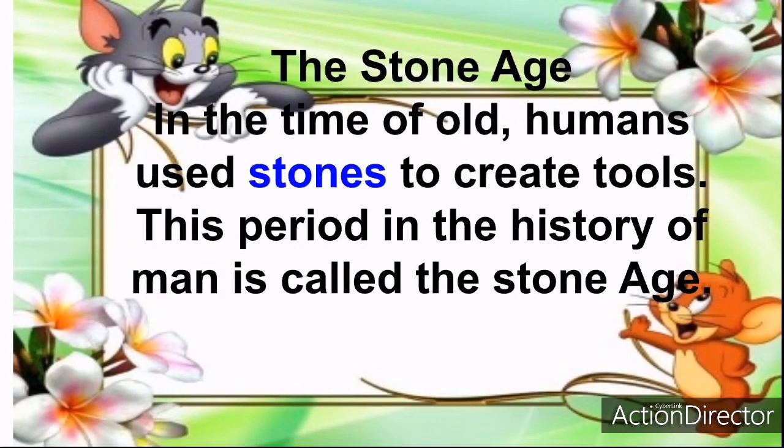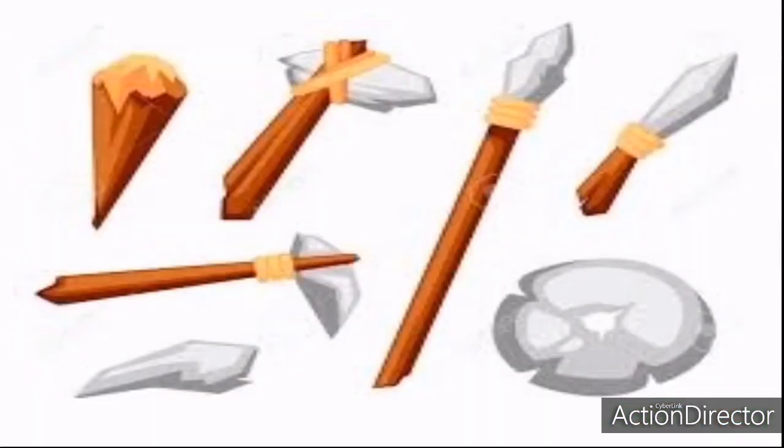Now the Stone Age. In the time of old, humans used stones to create tools. This period in the history of man is called the Stone Age. So in the old time, humans used stones to make their tools, which they used to search for animals. Tools they used to go for hunting. Look at some of these tools. You can see an example of the tools that have been made with stone.